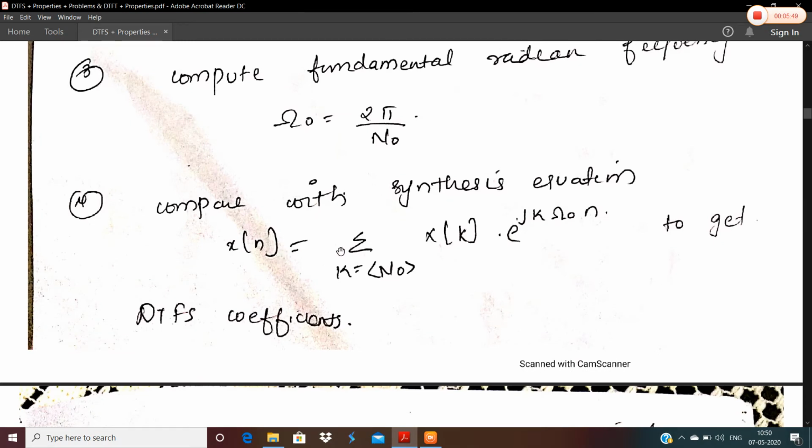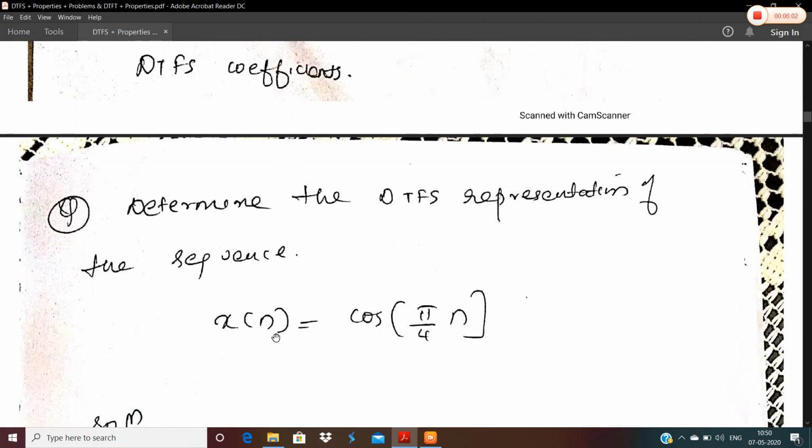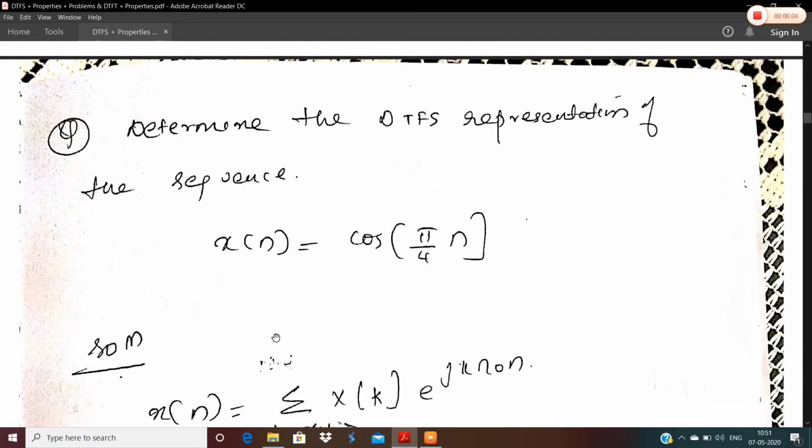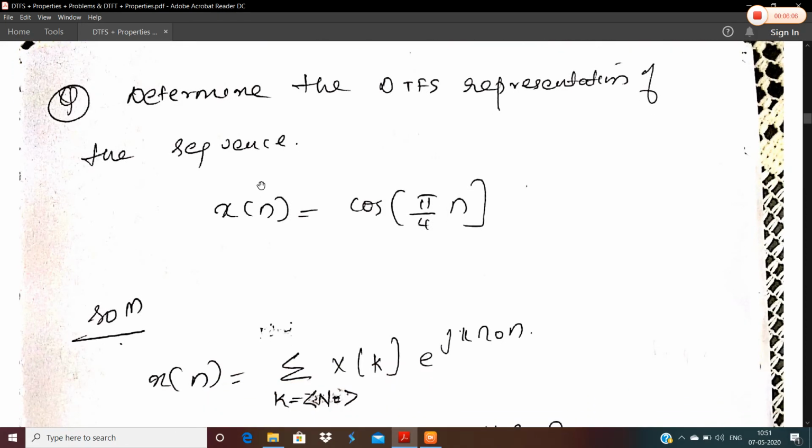That is, x(n) is equal to the sum over k within the bracket N0 of X(k) e raised to j k omega naught n, in order to get the DTFS coefficients. So let's illustrate this theory in the form of a problem. This is an example problem. The question is: determine the DTFS representation of the sequence x(n) equal to cos(pi/4 n).